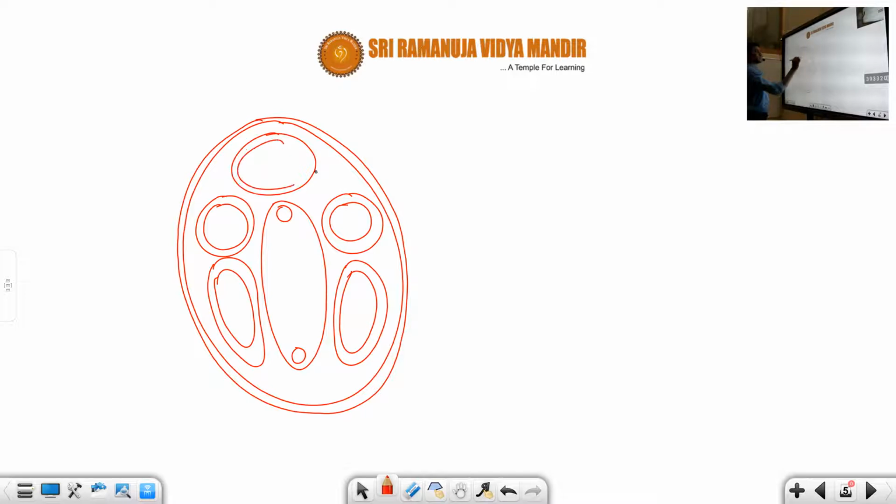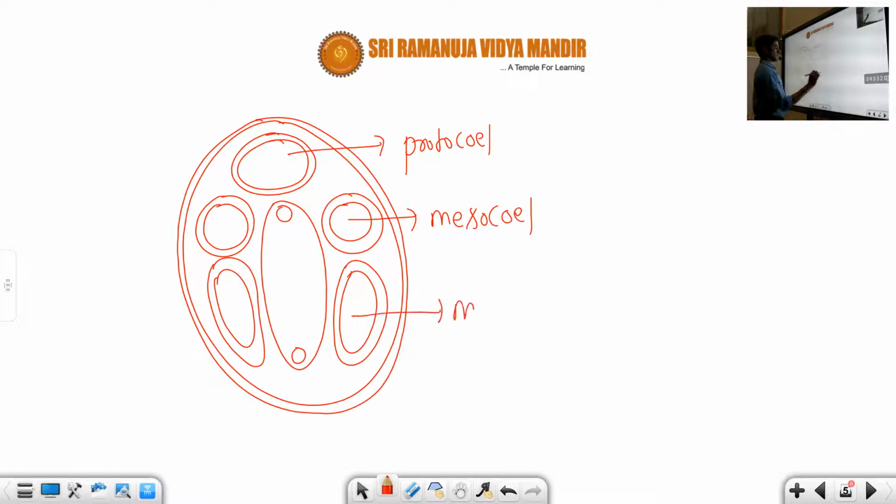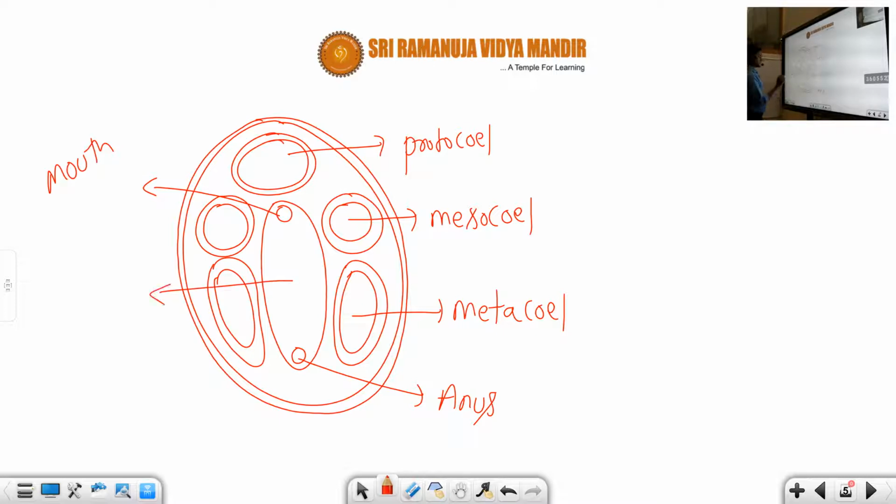So come again, what is this called? This one is the protocoel. Another one is the mesocoel. And this one is the metacoel. And this one we call the anus. And this one we call the mouth. And this part represents the gut region. Fine, students. So this is a diagrammatic representation.